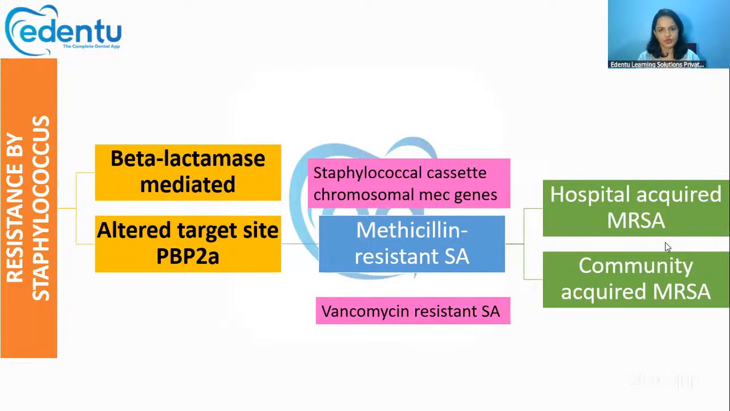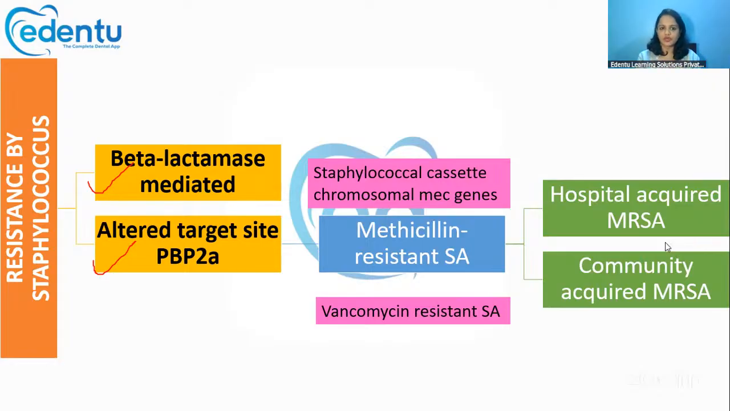Okay, so how does it show resistance to drugs? There are two mediums by which Staphylococcus usually shows resistance. One is the beta-lactamase mediated method, and the other is the altered target site PBP2A. Beta-lactamase mediated means this genetically modified bacteria itself produces an enzyme called beta-lactamase or penicillinase. This penicillinase will go and inactivate the penicillin by splitting the beta-lactam ring.